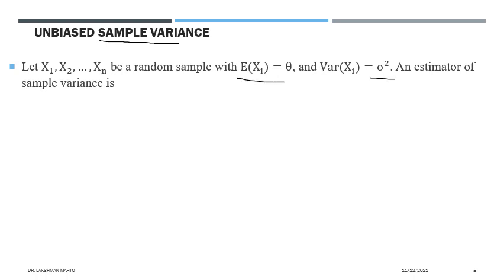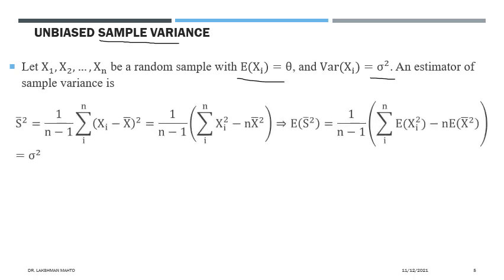We define the estimator S square as 1 by n minus 1 times the summation of squared deviations of the data from the sample mean.